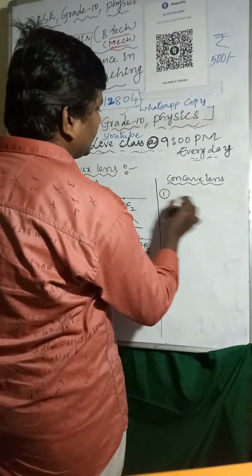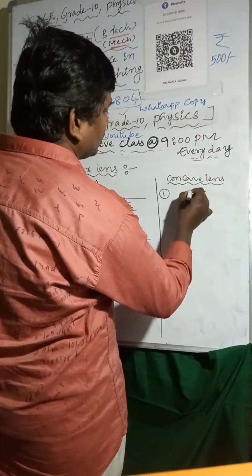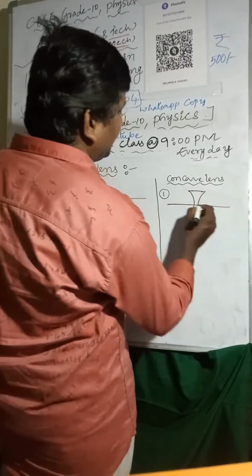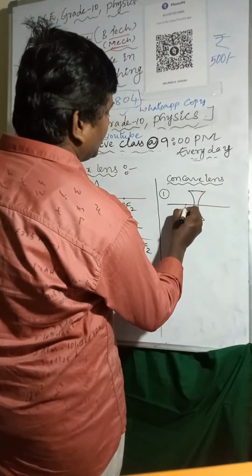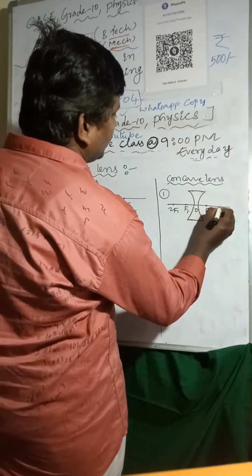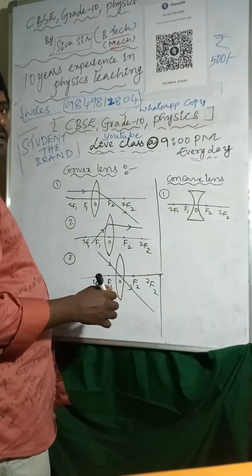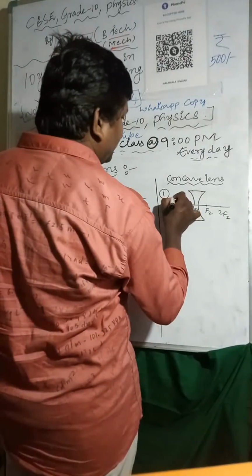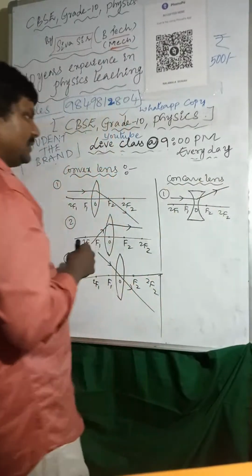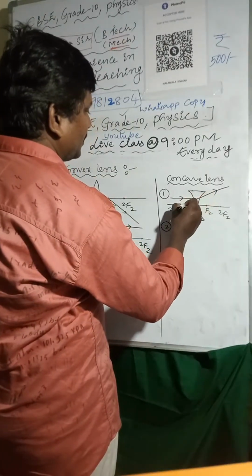First one, I'm taking like this. Optic center, 2F1, F1, F2, 2F2. One light ray I'm taking parallel to the principal axis. After refraction it passes like this, and if you extend it, it passes through the focus.